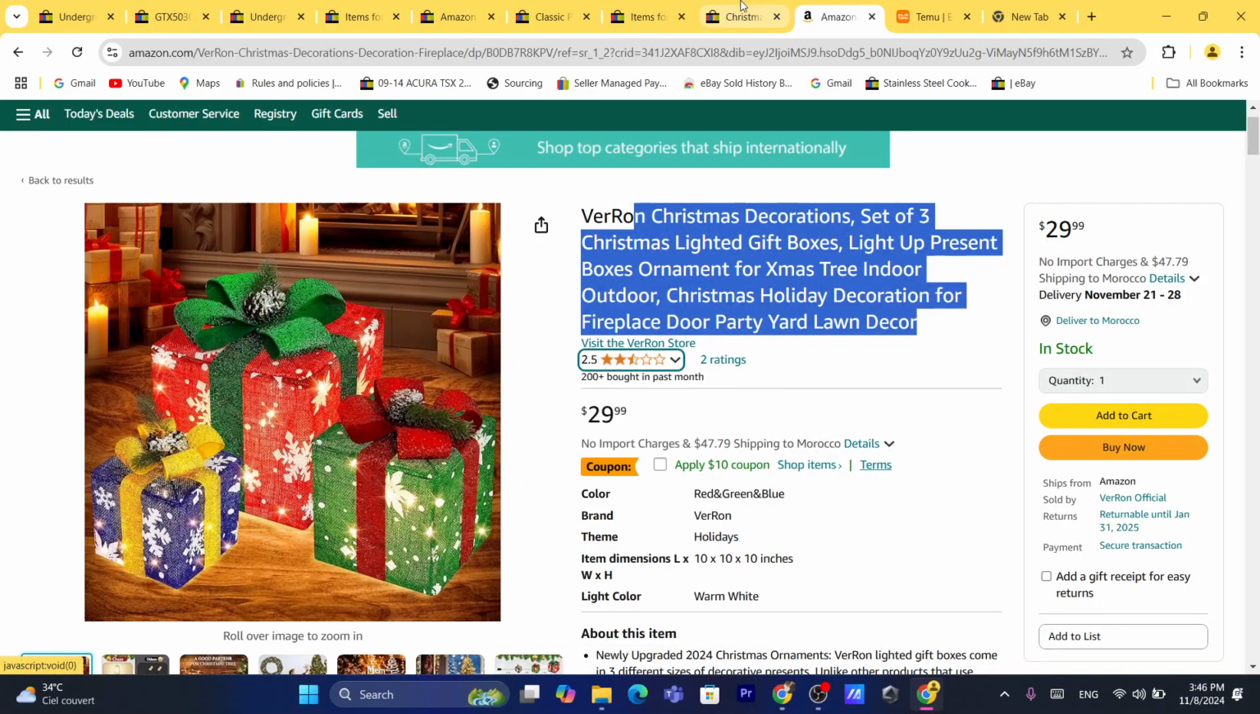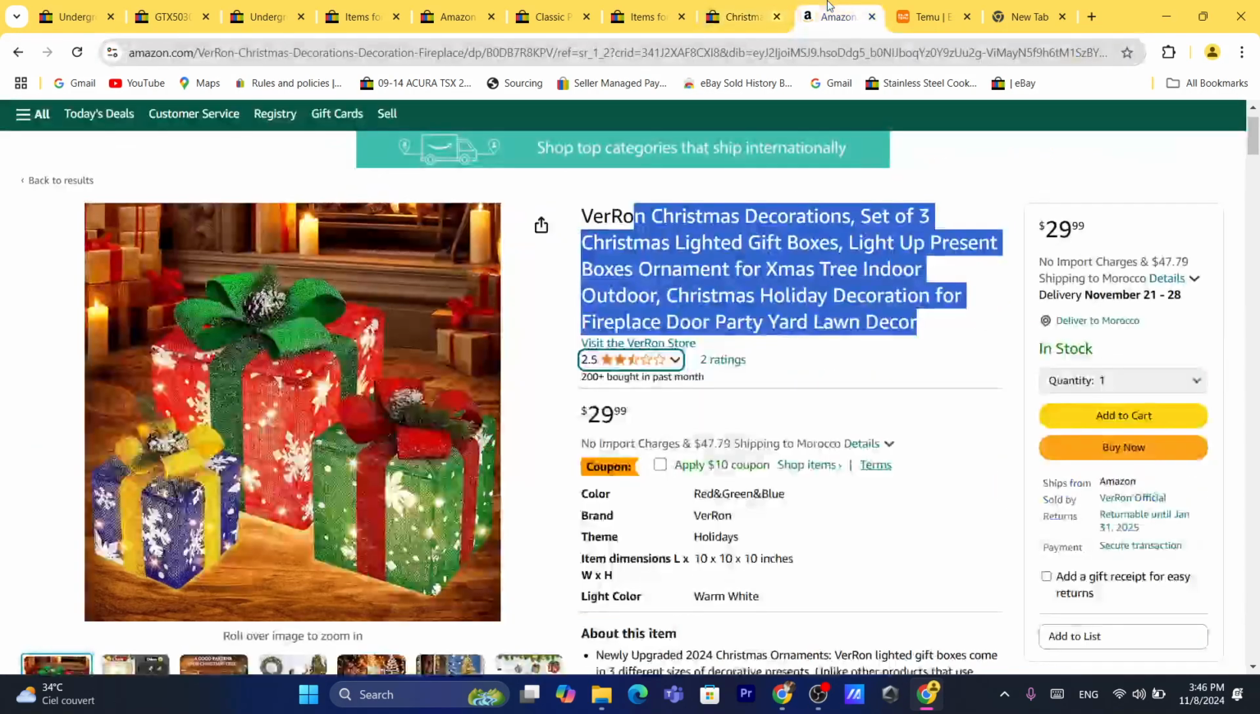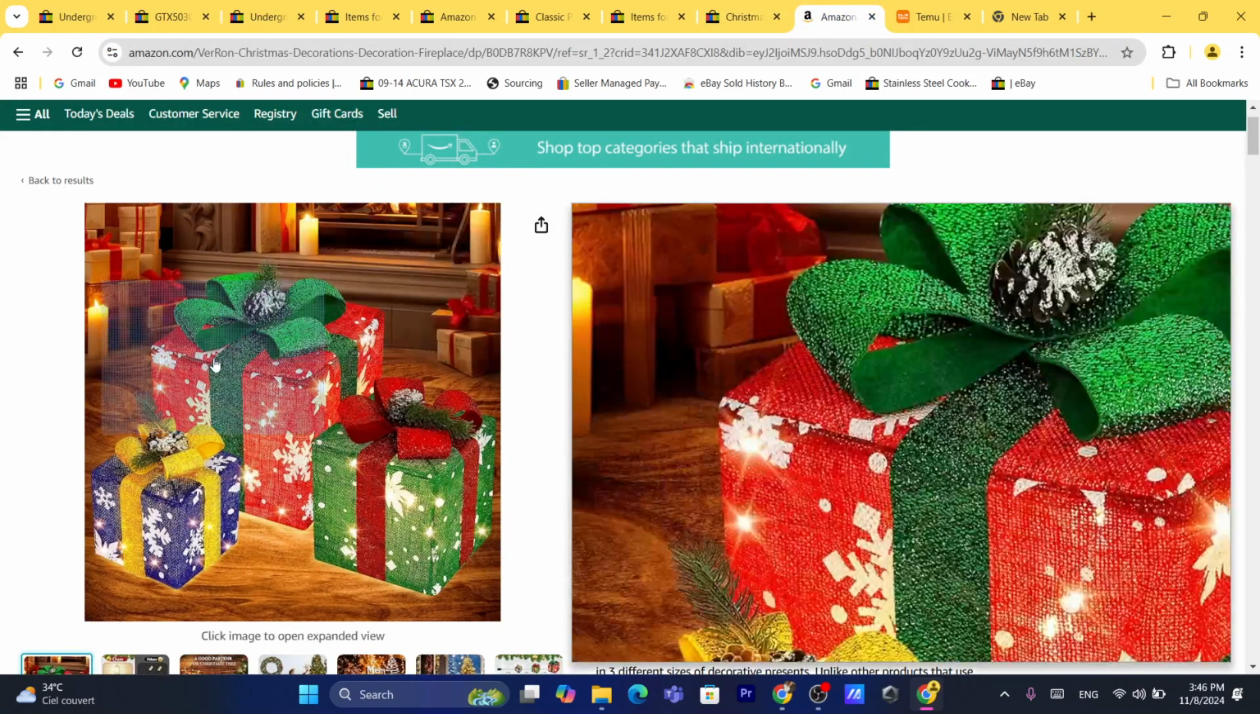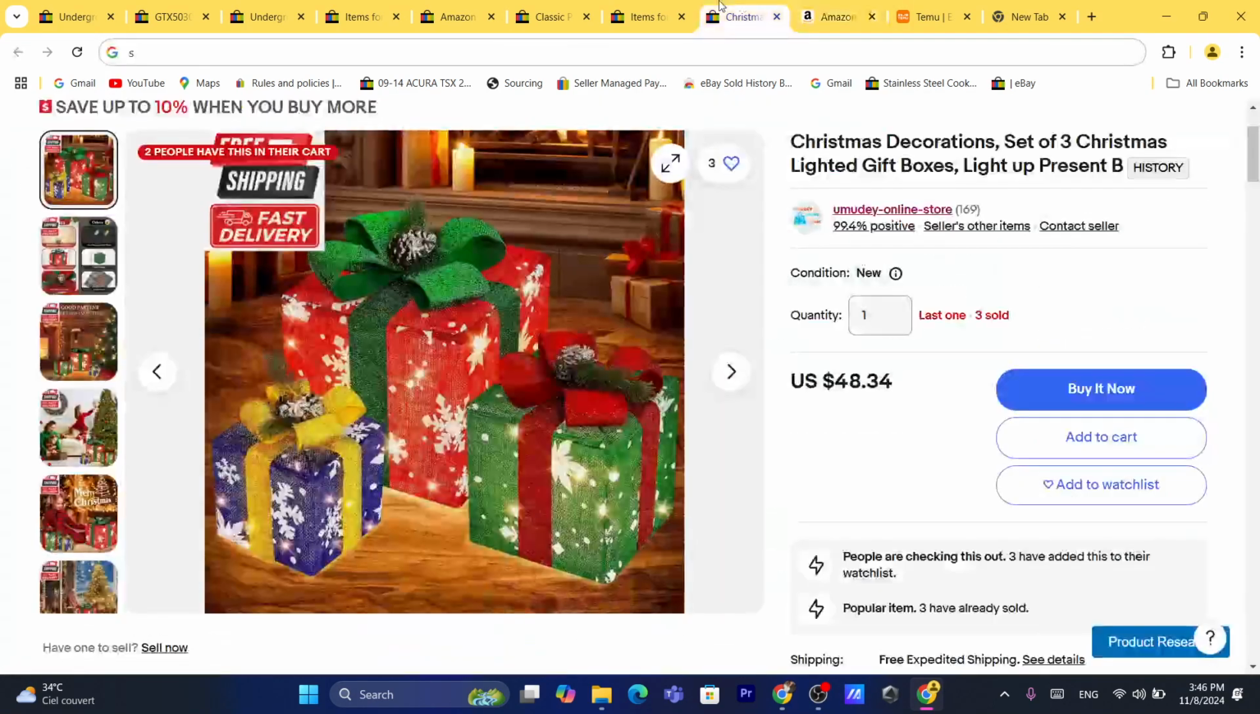So yes, this is the product you need to import, because like I said, it's a good profit margin. You will make some money, I would say like $10, $12 profit, which is good. This is exactly what you need. You just need to go to Amazon, download these images, and start listing the product on your eBay.